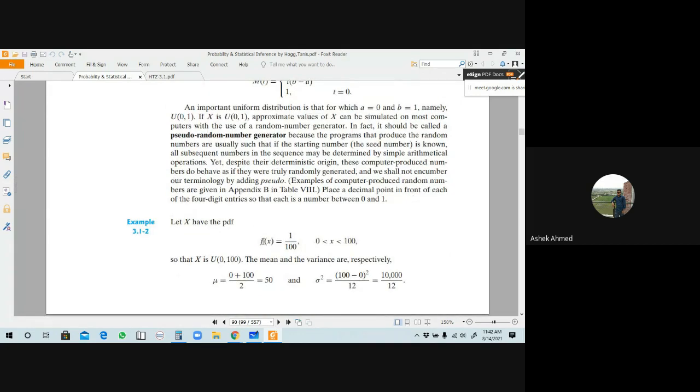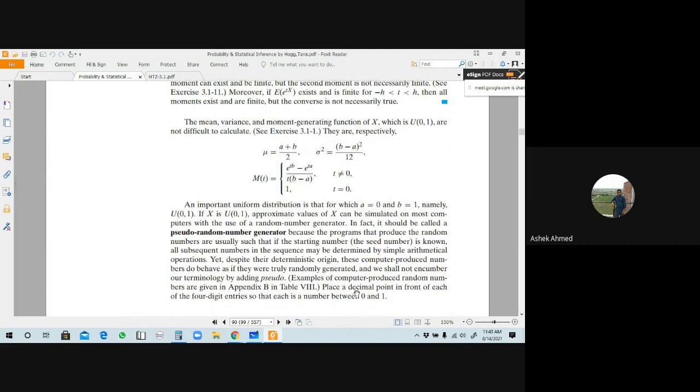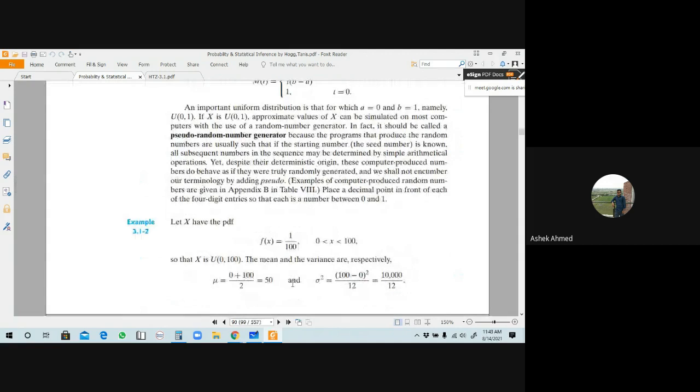There is a given PDF, f of x equals 1/100. This function is defined from 0 to 100 here, U of 0, 100. Okay, in that case the mean will be, you can directly apply this formula here. But you do not need to apply this formula for finding the mean. Can you remember how we can find the mean?